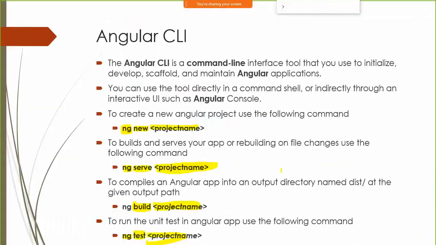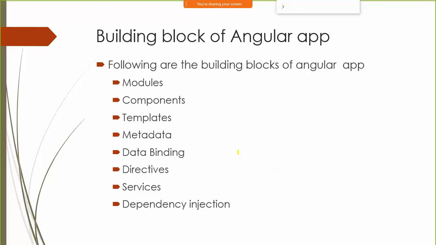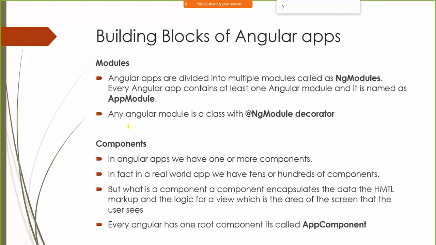Now let's go back and understand what Angular applications are. Every Angular application is built up of certain things. There is something called modules. There is something called components, templates, metadata and data binding, directives, services, and dependency injection. In every Angular application you are going to see these things. These basically act as the building blocks for an Angular application. Now let's understand them one by one.